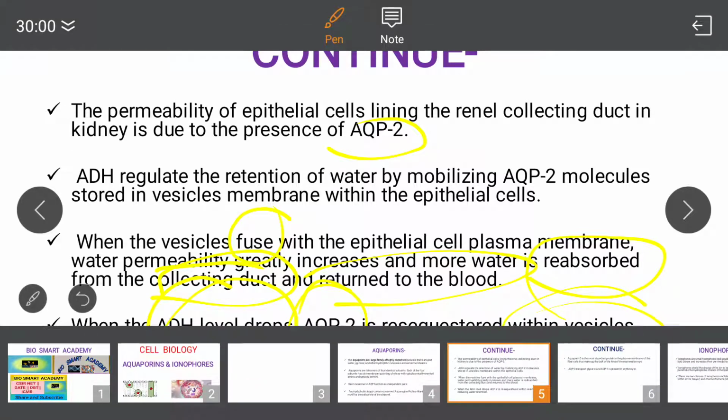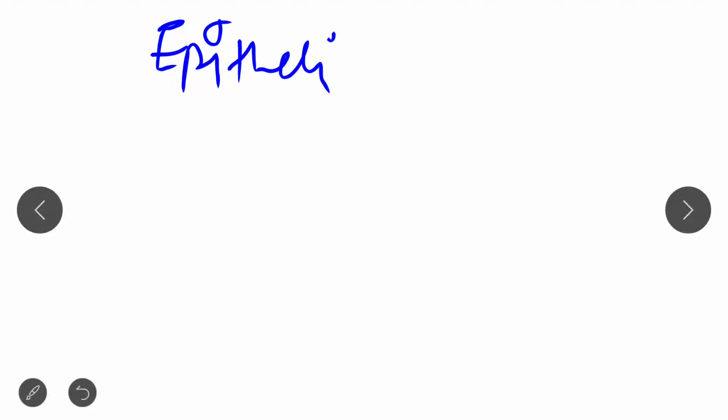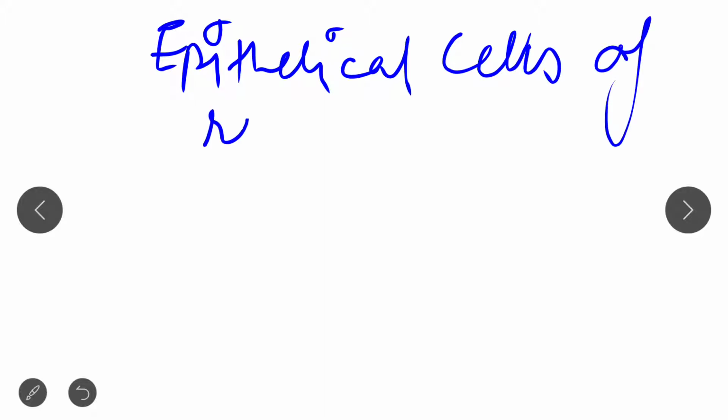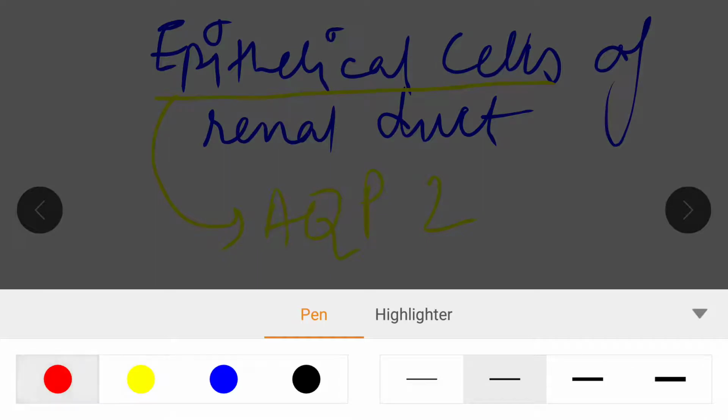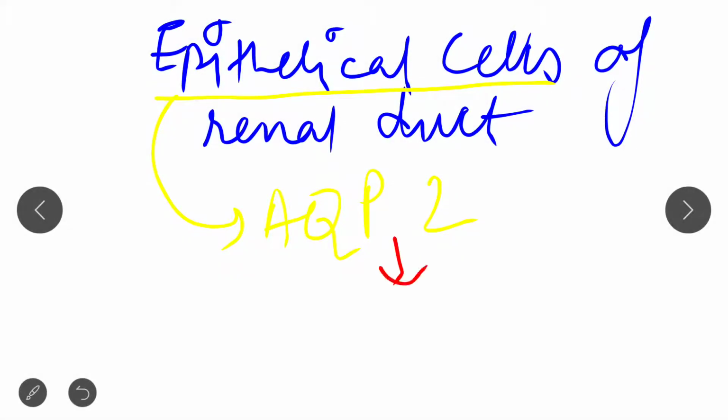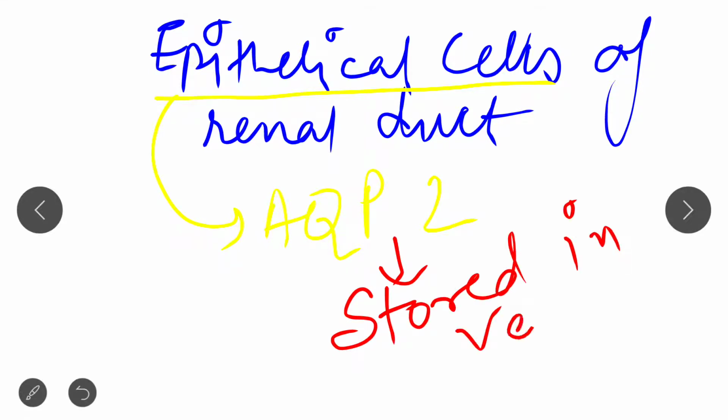Okay, let me make it clear another time so that you don't have any confusion. In the epithelial cells of the renal duct, what is present? Basically, aquaporin 2. Aquaporin 2 is stored in vesicles.